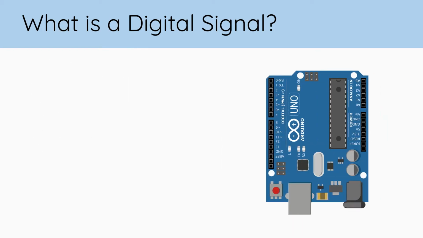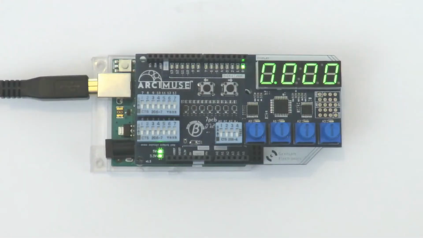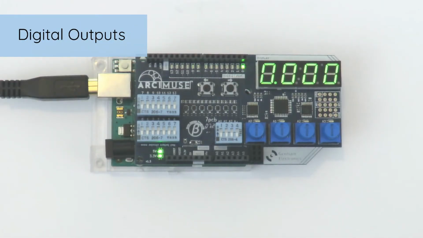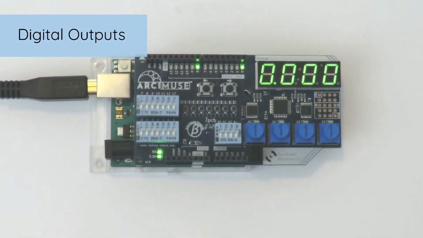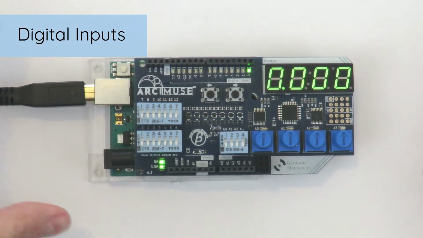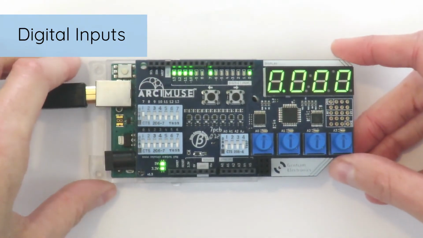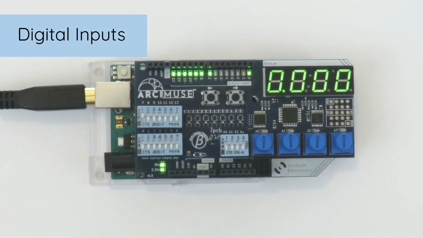Digital I/O indicates that these digital signals can either come from the Arduino or come from somewhere else to be read by the Arduino. So as a digital output, the Arduino can trigger an action in something else, such as turning on and off an LED. As a digital input, another component can trigger the Arduino to do something, such as a user flicking a switch for the Arduino to read.